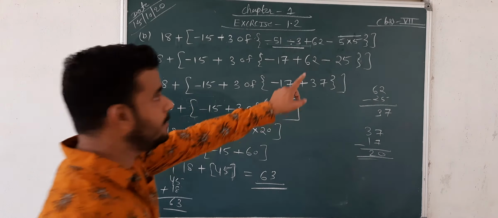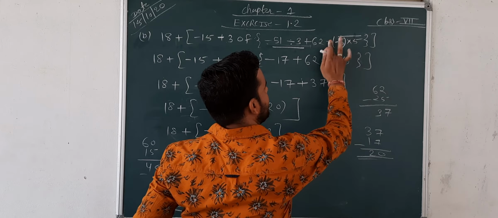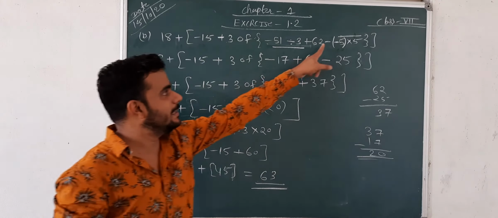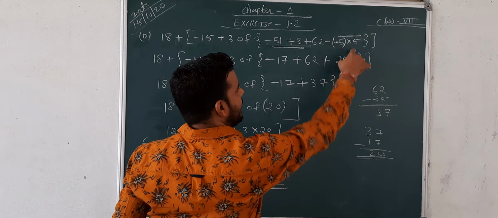Sorry, one mistake happened. Here the symbol is negative 5. Here the symbol is negative. One more negative is there, just see in the question. One more negative symbol is there. So no problem. Negative is positive, and 5 into 5, 25.